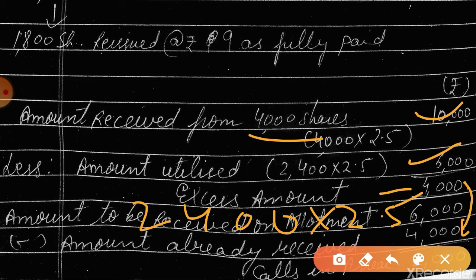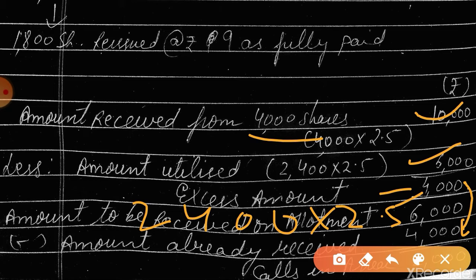So 6000 minus 4000 is 2000, which he has not paid, as given in the question. He has not paid the allotment money. If he had not applied in excess, the company would ask only 2.5 from 2400 shares, which should have been 6000. But since he has applied for more shares, that means more amount came from him, so we'll reduce the excess amount.